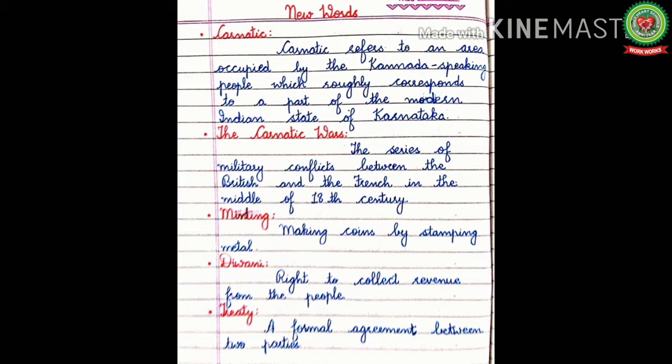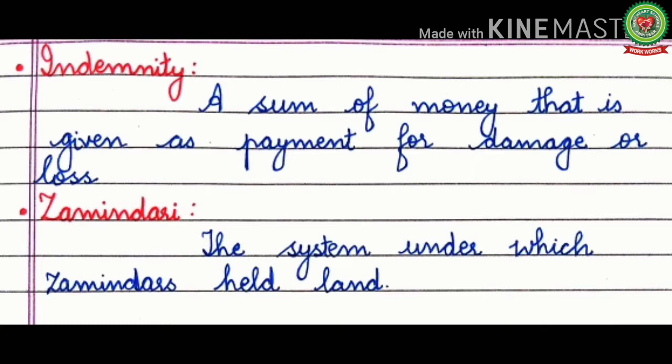Minting: making coins by stamping metal. Diwani: right to collect revenue from the people. Treaty: a formal agreement between two parties. Indemnity: a sum of money that is given as payment for damage or loss. Zamindari: the system under which zamindars held land.